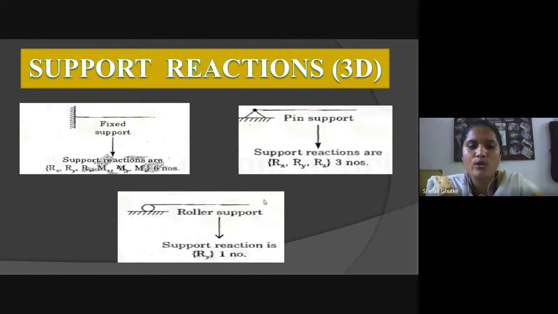In roller support, there is only one reaction, the reaction along the y-axis. We have already discussed roller support. In this support, only one reaction is acting, only in the y direction, not in the x direction, and there are no moment reactions. So these are the support reactions of 3D structures.